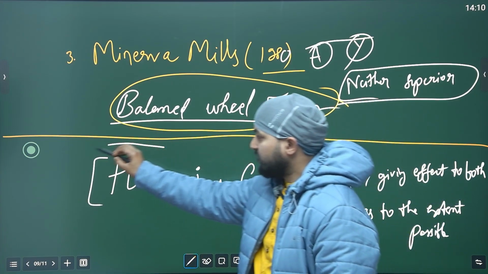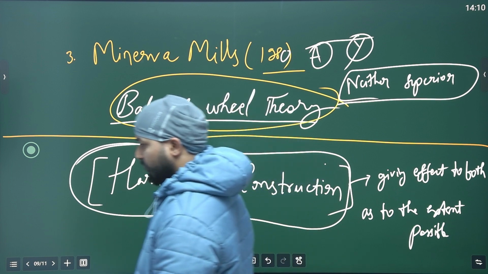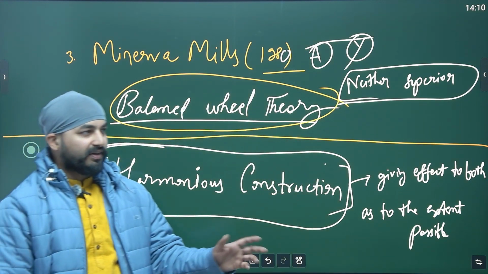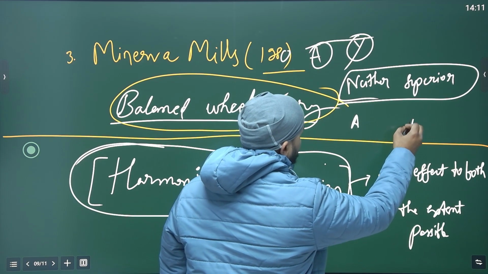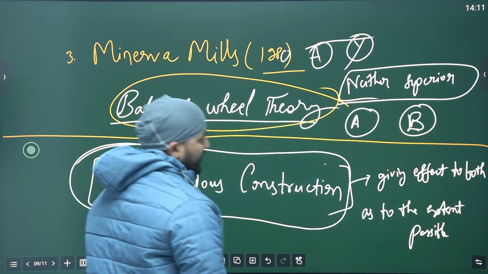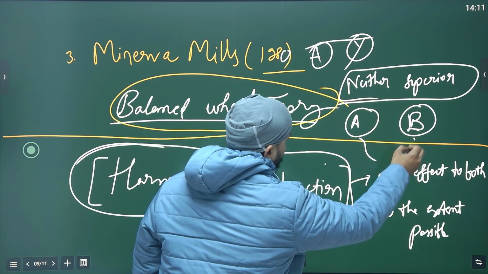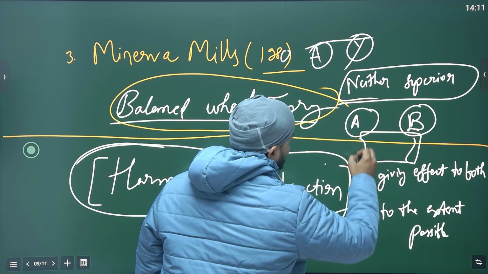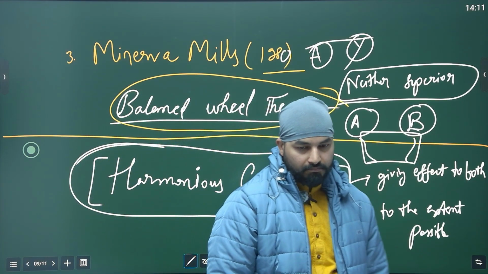Now there is a philosophy, or the doctrine of harmonious construction. Whenever there is a fight between two clauses, like A and B, Parliament, when creating a law, has to make sure it gives importance to both, to the extent possible.